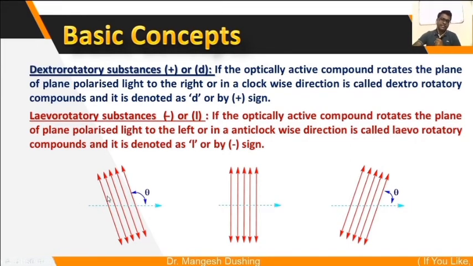So this type of substances which rotate the plane of plane polarized light to the left hand side or anti-clockwise are called levorotatory substances. But the substances which don't rotate the plane of plane polarized light are called optically inactive substances or compounds.